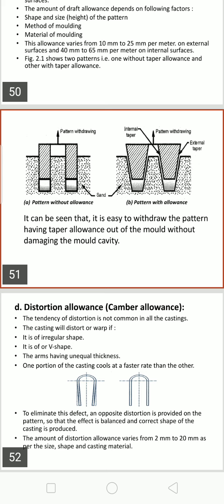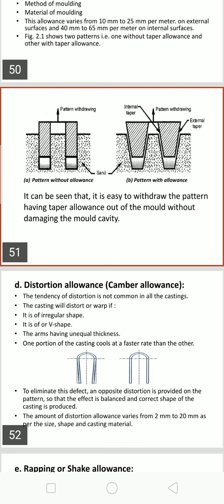The draft allowance provided in the pattern is clearly shown in the figure. Look at the first figure and the second figure. In the first figure, they have provided no draft. The pattern is already molded in the box, and as it is lifted, there is no clearance between the mold wall and the pattern. Hence at any moment it may damage the mold.